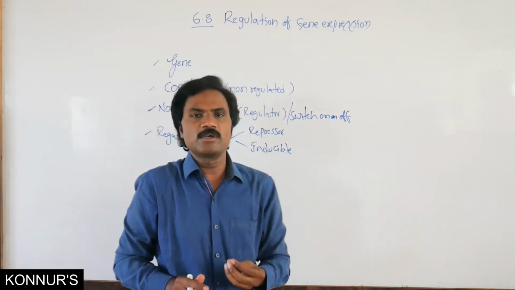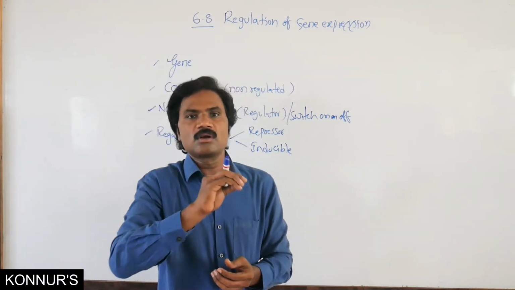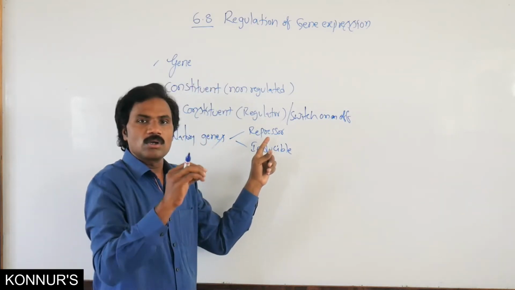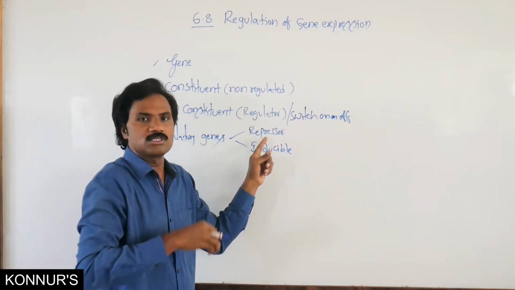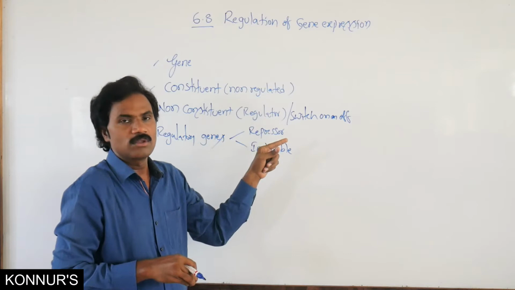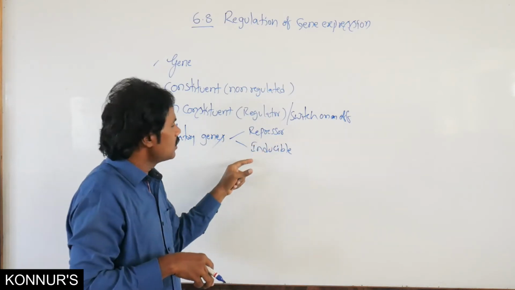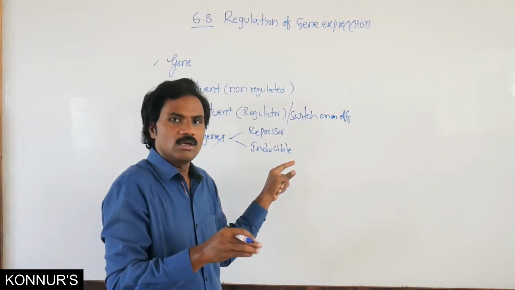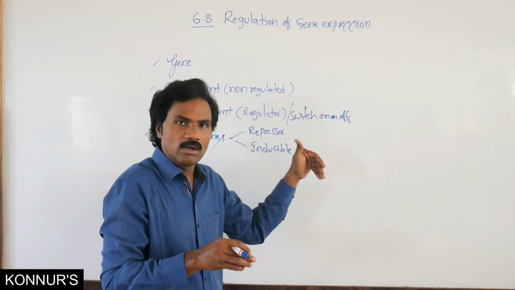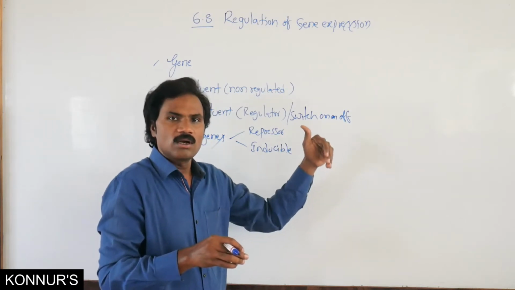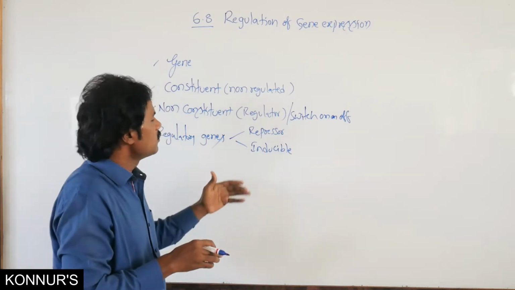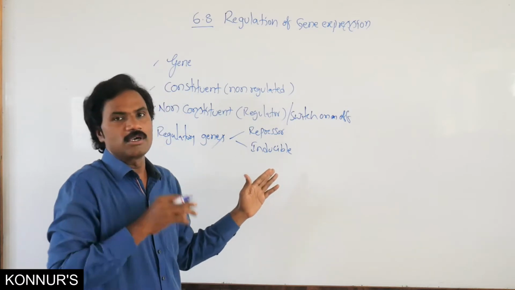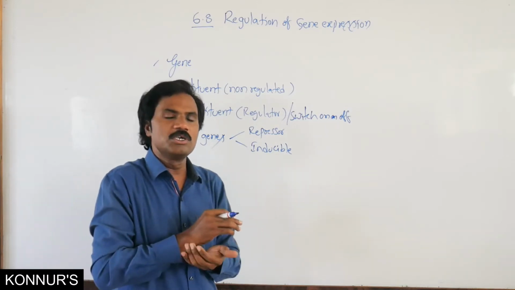The repressor always binds, so that the particular action does not take place. It stops the transcription and translation process, which otherwise takes place continuously. The inducible gene functions only with the help of an activator; only then is it activated and transcription and translation continue. It depends upon the particular type of inducer, which is why it is called an inducible gene.